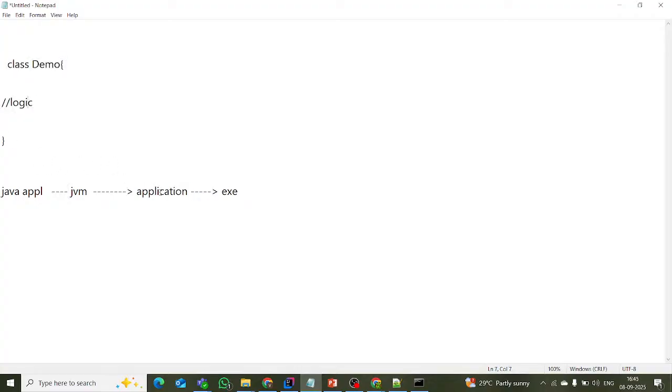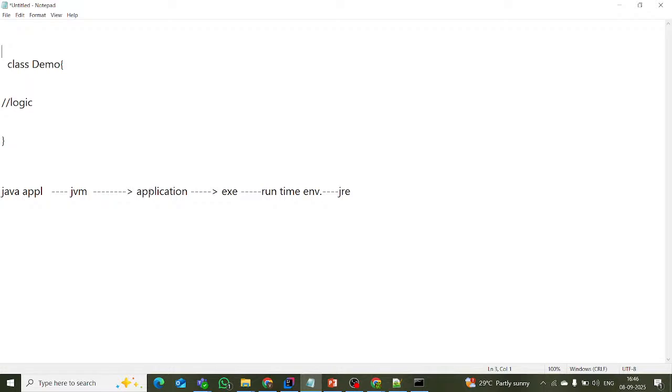After that, we have to compile it and then execute it. For that purpose, we need a runtime environment. Who will provide that capability for Java? Nothing but the JRE, which stands for Java Runtime Environment. JRE will provide the capability to execute this program.